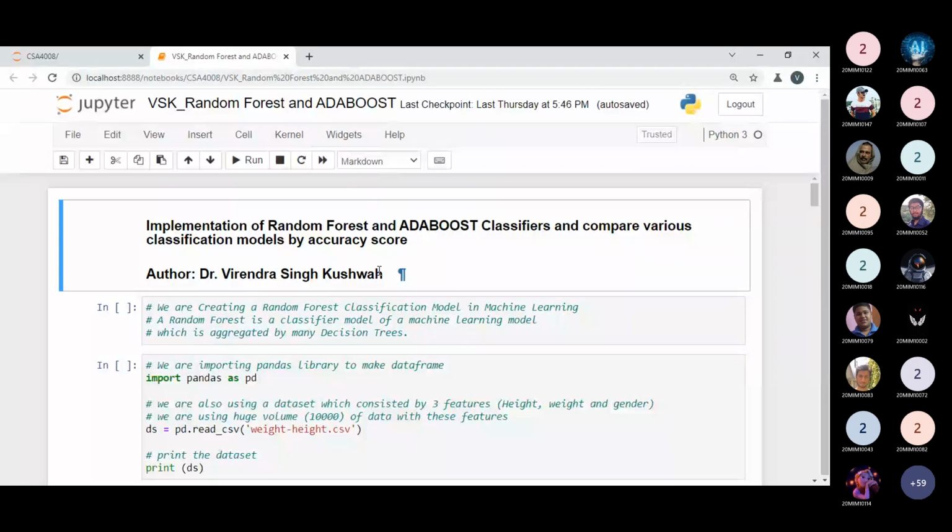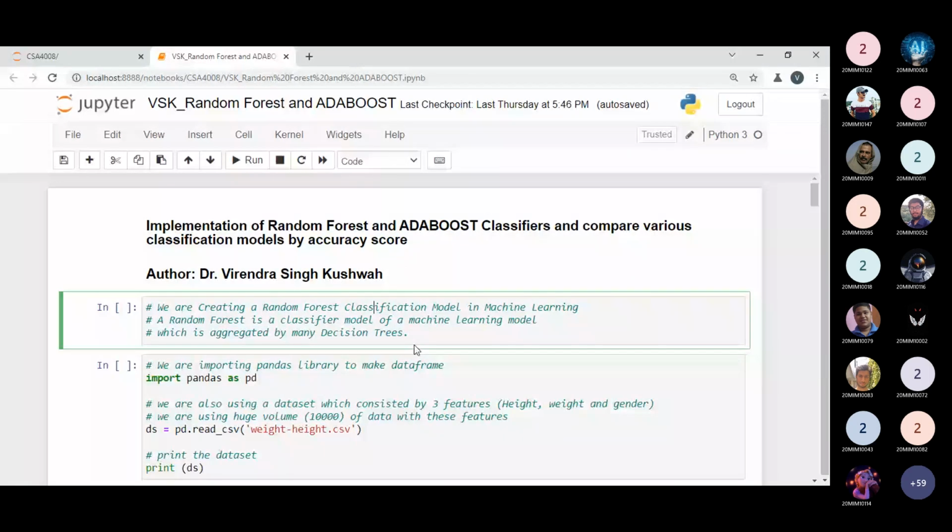So let me execute all the steps step by step, so you will be able to see. And what you will see here, I'm using the 10,000 data. Please keep in mind, I am using 10,000 data, so I will get the accuracy in better terms compared to the lower data. When I'm using the lower data, I'm getting accuracy that is not justifiable. But here I'm having 10,000 data, not 1,000 data. I'm talking about the 10,000 data. So based on the 10,000 data, I can easily know what is happening over there.